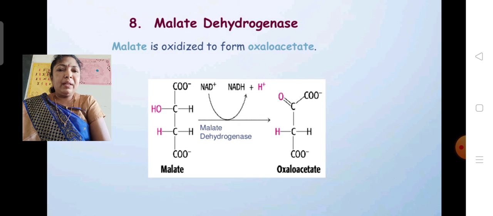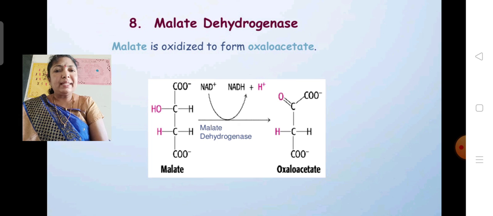Here the cycle is repeated, in which oxaloacetate is again formed. So it will be in the cyclic manner. This was observed by Krebs in 1937 and he got the Nobel Prize in 1953.